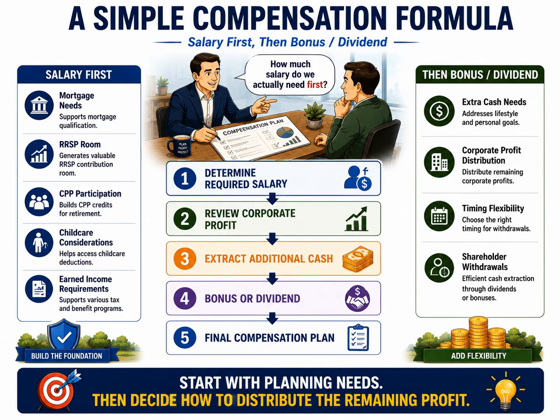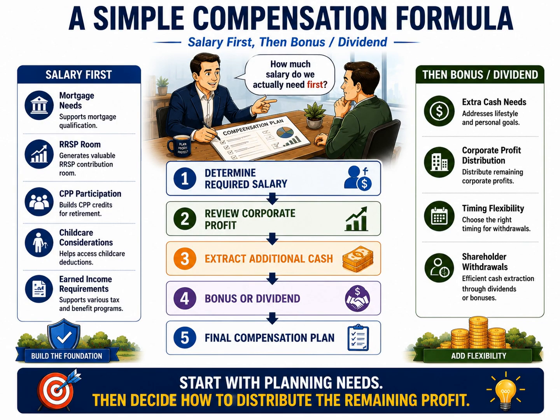If additional funds are required, we proceed to step 4. This is where a bonus or dividend may be used to extract additional cash from the corporation. Unlike the salary component, which was driven by planning requirements, this stage focuses on flexibility and profit distribution. Finally, step 5 is creating the final compensation plan by combining all of the pieces into a coherent strategy.